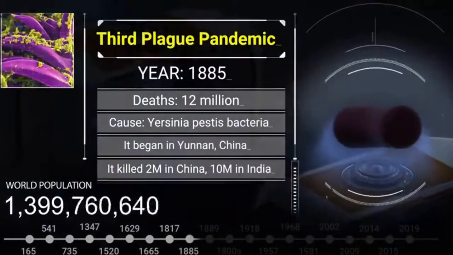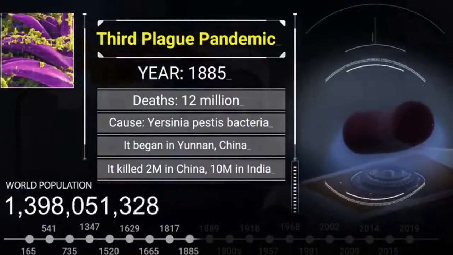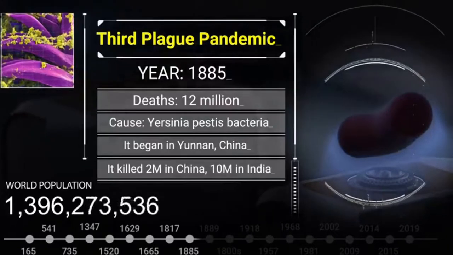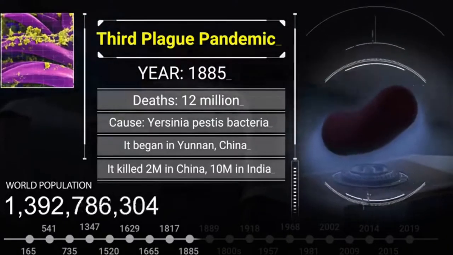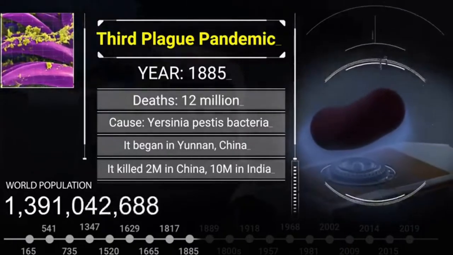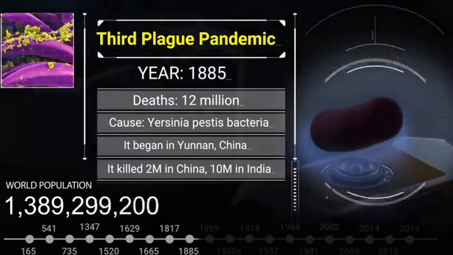Third plague pandemic, year 1885. That's 12 million. Caused by Yersinia pestis bacteria. It began in Yunnan, China. It killed 2 million in China and 10 million in India.